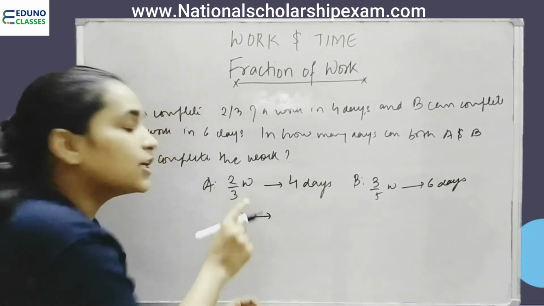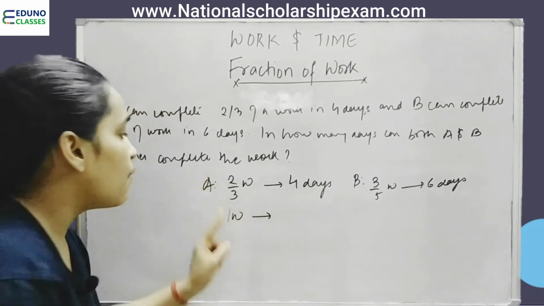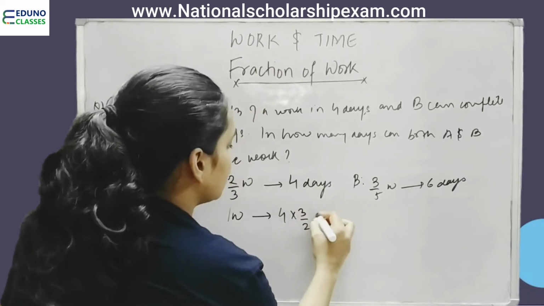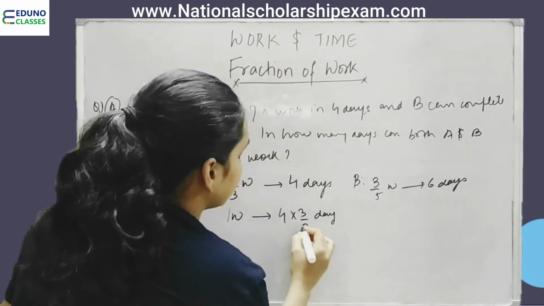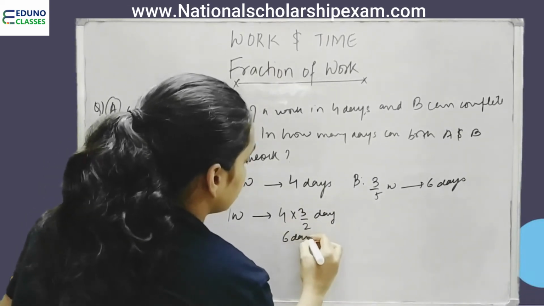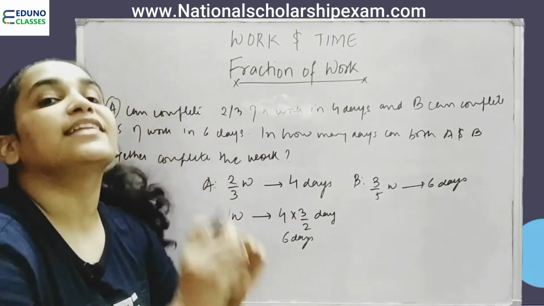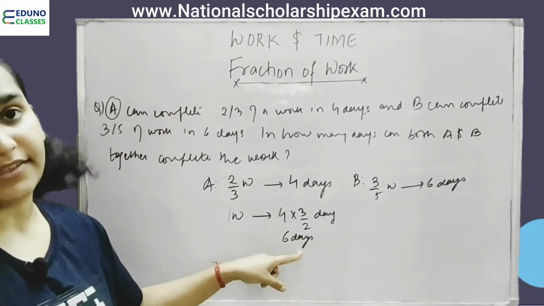Unitary method: 2/3 of the work is completed in 4 days. 1 unit of work will be completed in 4 into 3/2 days. The answer here is 6 days. So A is completing 1 unit of work, that is the entire work, in 6 days.